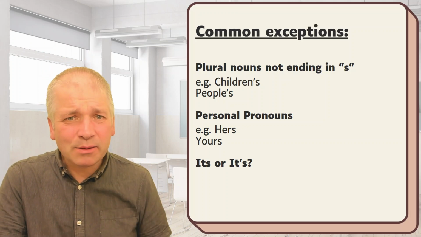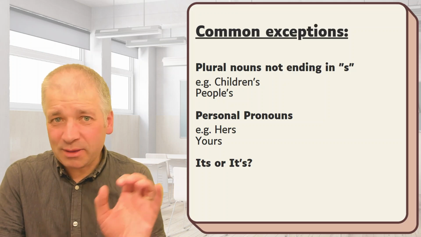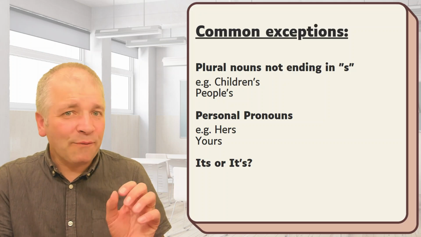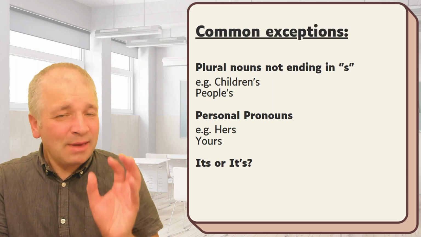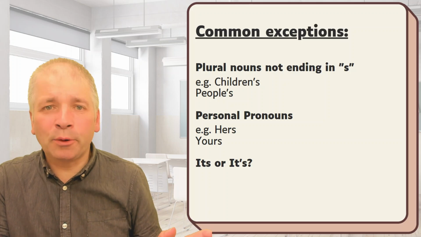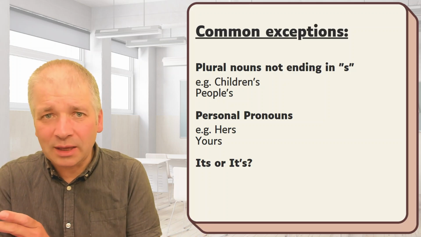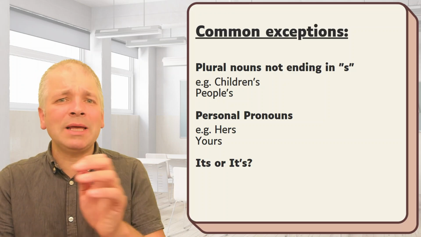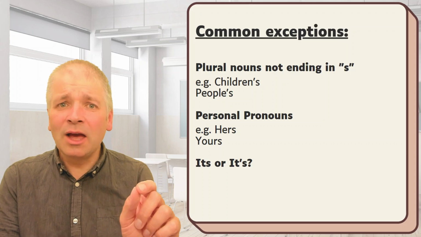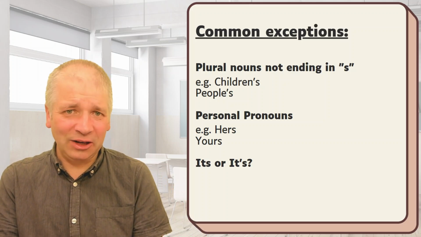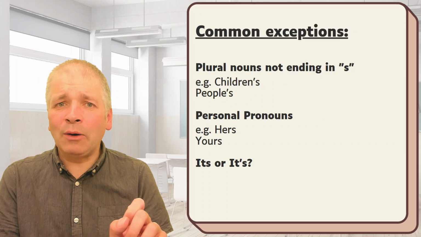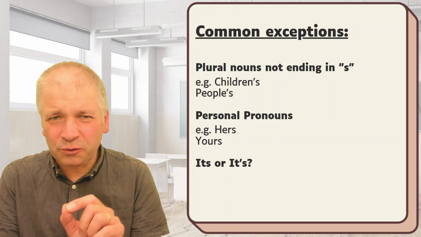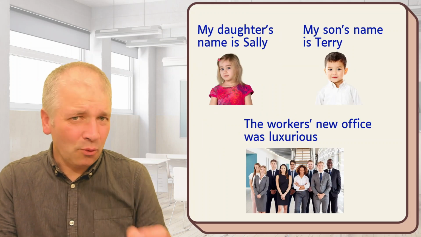And with its and it's, in other words, it's with no apostrophe and it's with an apostrophe, we have to be careful because the possessive its has no apostrophe. It's with an apostrophe stands for it is. And this is an extremely common mistake, particularly with native speakers of English. So if you're not sure how to use its, remember if the apostrophe comes before the S, it's short for it is. Here's some more examples.